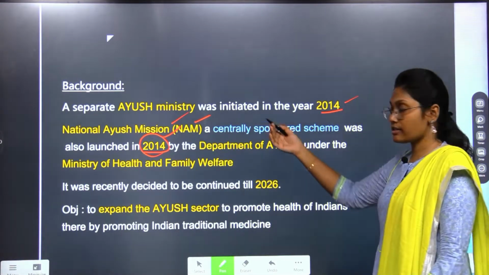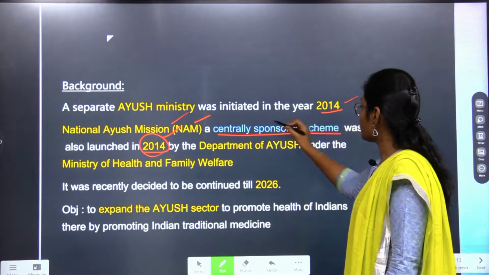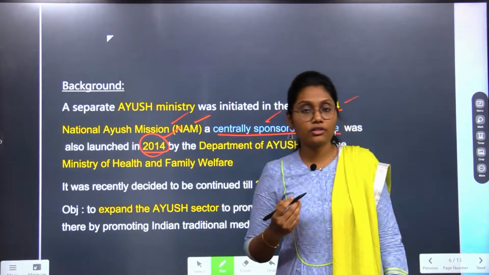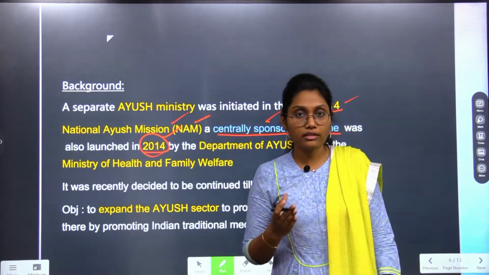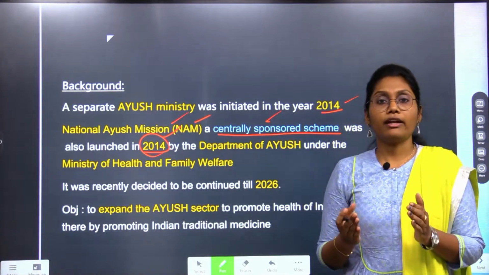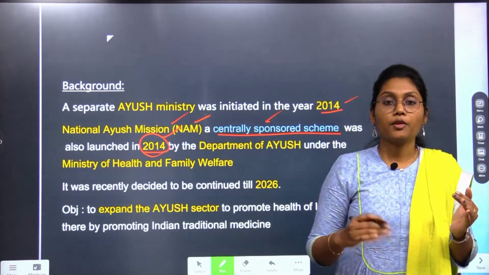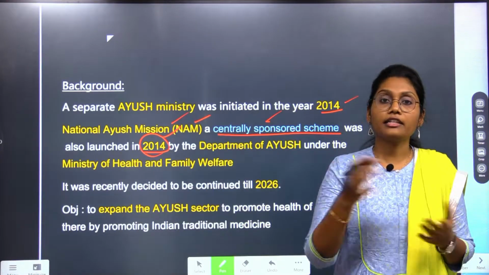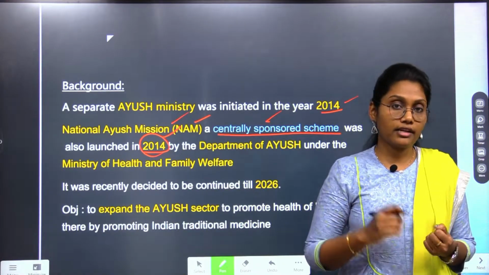If we consider the scheme, it is a centrally sponsored scheme. You know the meaning of centrally sponsored, right? Centrally sponsored means nothing but a majority of the fund of that scheme will be provided by the center, and the remaining part will be contributed by the state governments.